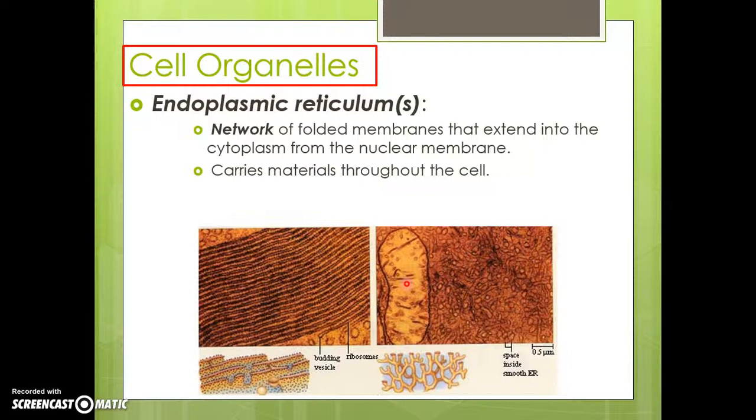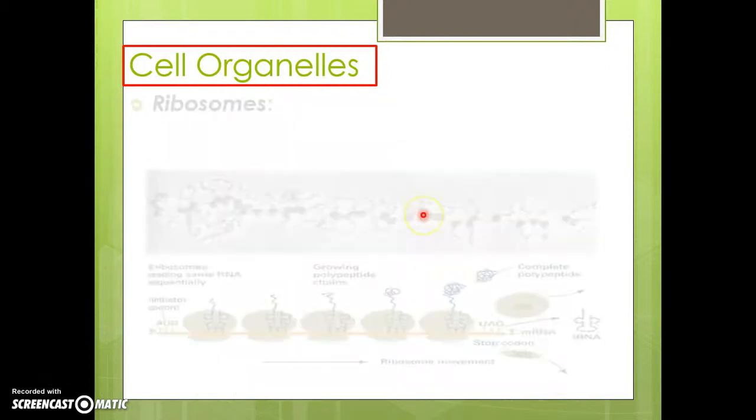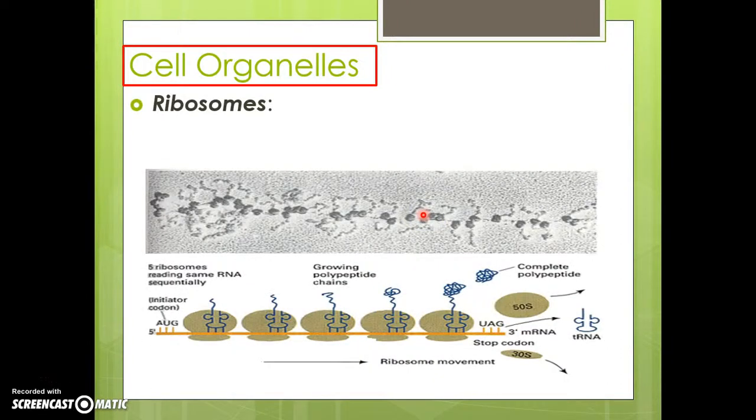And it's responsible for carrying materials throughout the cell, so through the different parts. There are two, like I said, the smooth endoplasmic reticulum and the rough endoplasmic reticulum. And the rough endoplasmic reticulum contains ribosomes. Remember that.